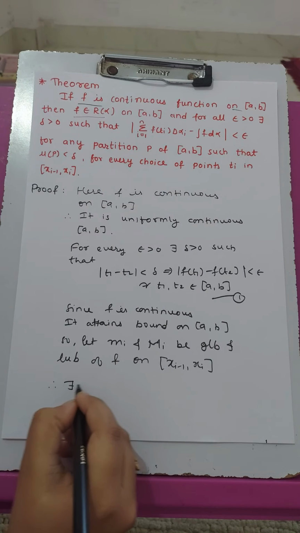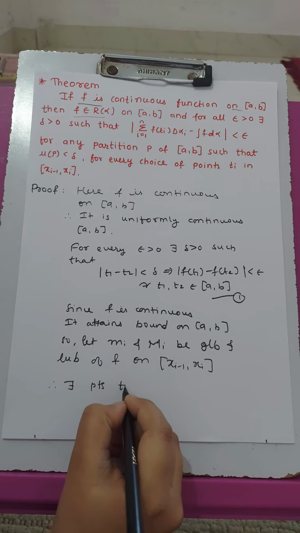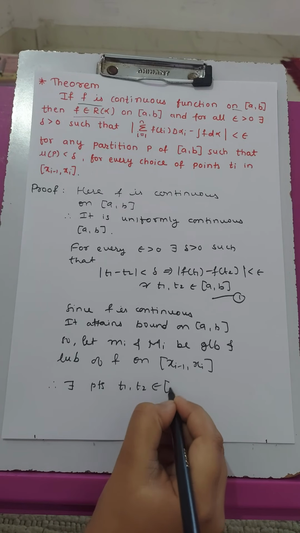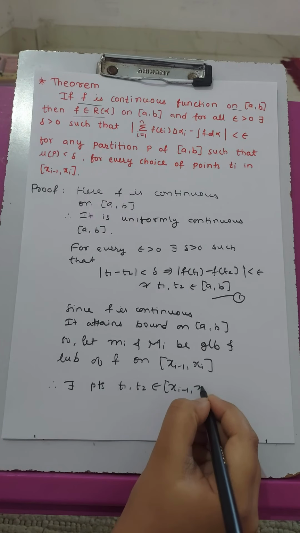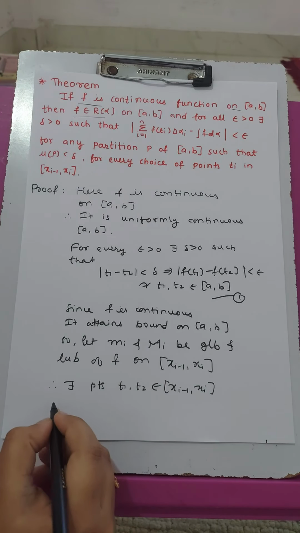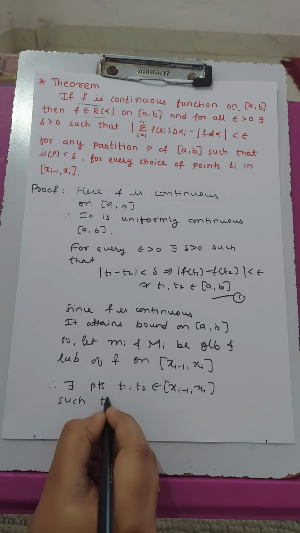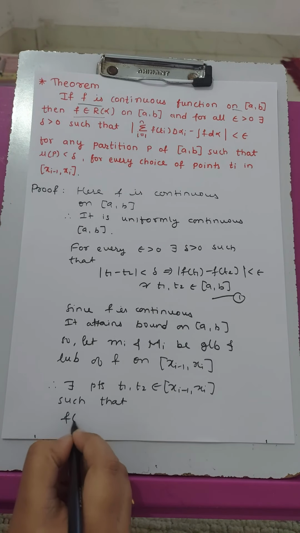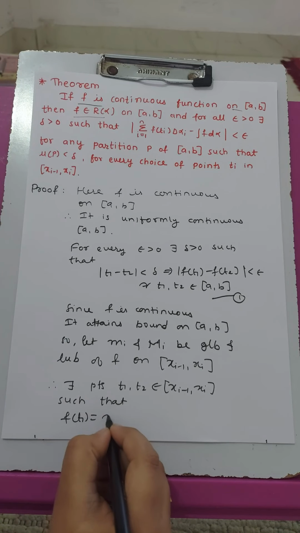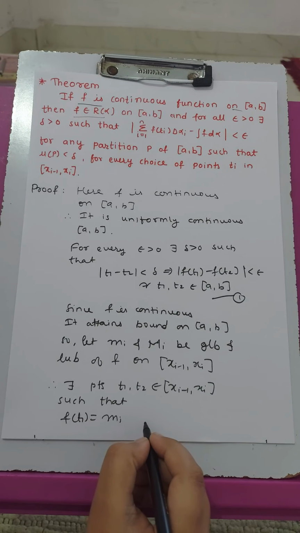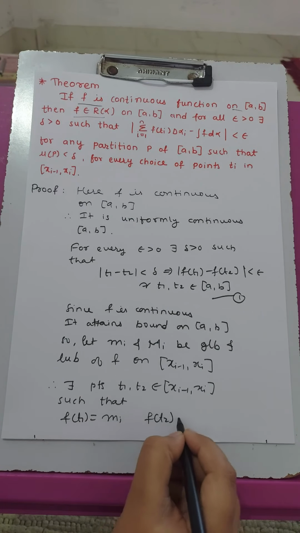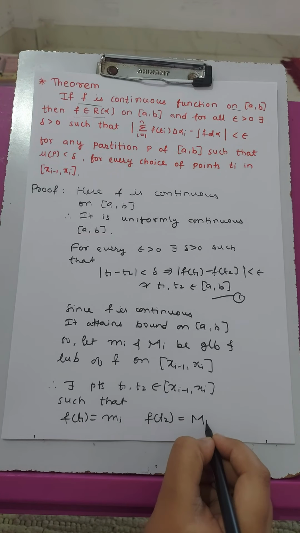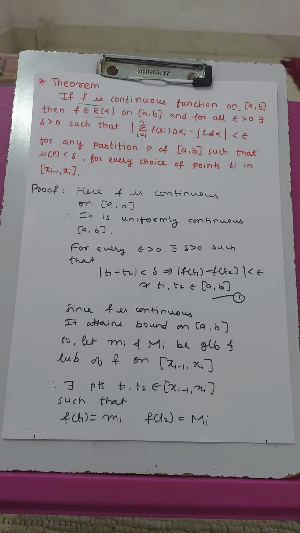Therefore there exist points t1, t2 belonging to this interval such that f of t1 is equal to the greatest lower bound mi and f of t2 is equal to the least upper bound, capital Mi.